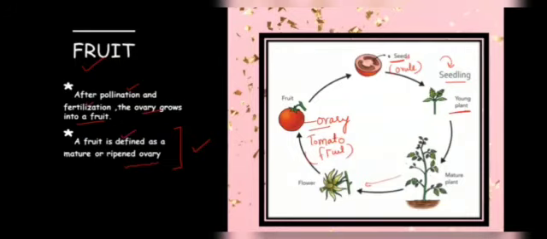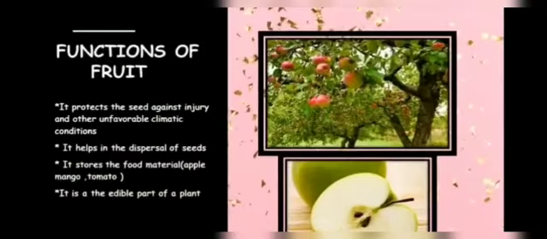Let's discuss the functions of the fruit. Basically, fruit is an edible part, and it stores food material inside it. This is the food material which we eat, the fleshy part that we eat. This is the edible part. Inside this fruit, seeds are there, so it also protects the seeds. So these are the functions.